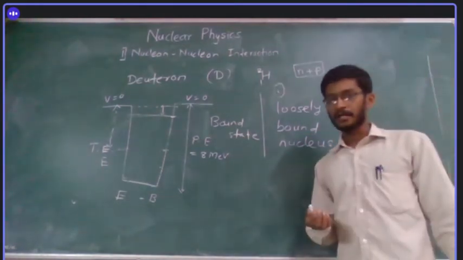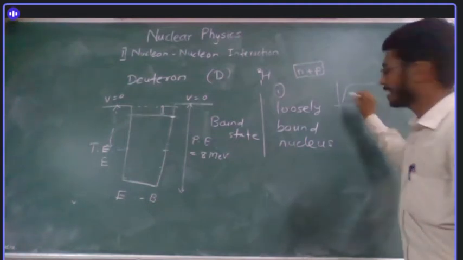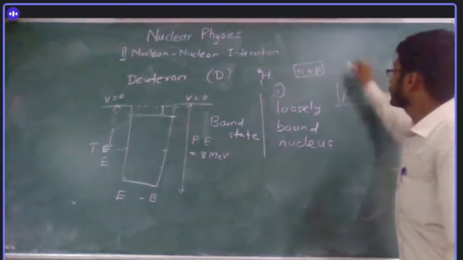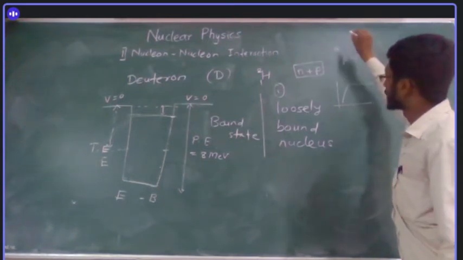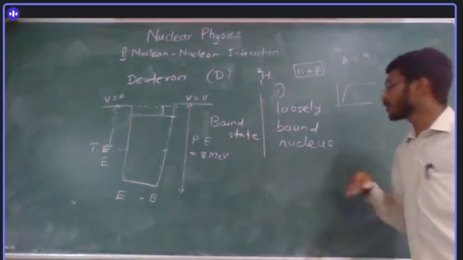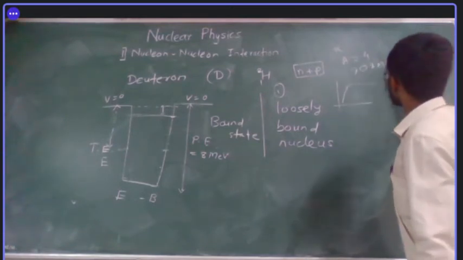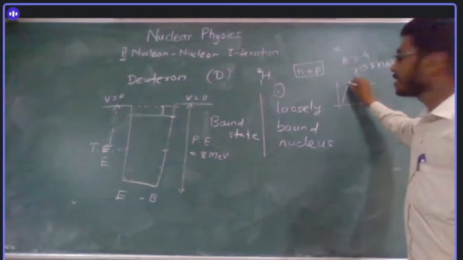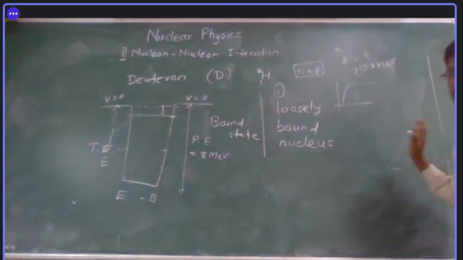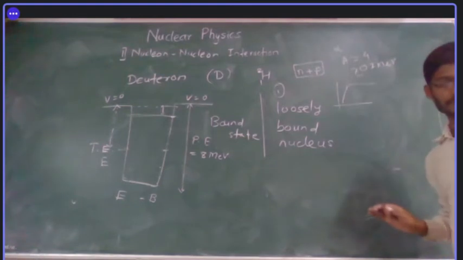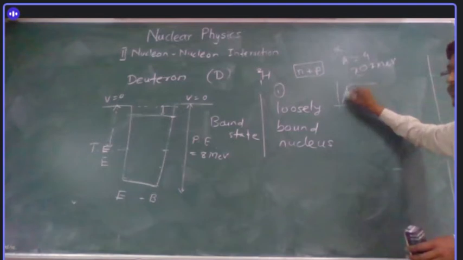Even for the alpha particle, in the graph we saw, initially it is very low, but if we go to A equal to 4, which is the alpha particle, the binding energy per nucleon is almost here, it is 7.07 MeV. So even compared with the alpha particle, there is a very drastic change.